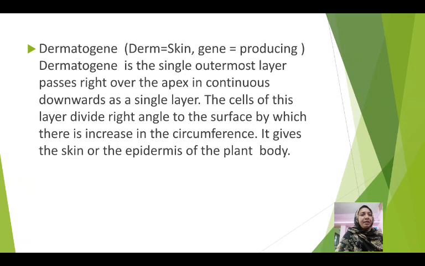It is a single outermost layer which passes over the apex in continuous downward as a single layer. The cells of this layer divide at right angle to the surface, by which there is increase in the circumference. It gives the skin or epidermis of the plant body.